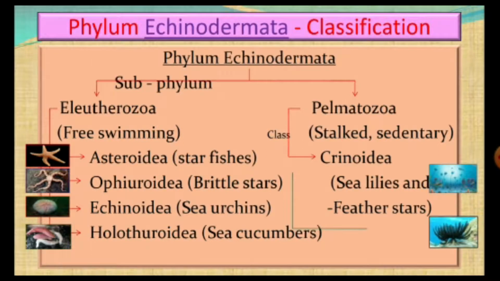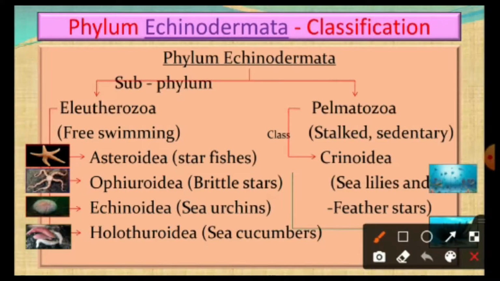So phylum Echinodermata is classified into two subphyla, Eleutherozoa and Pelmatozoa. Eleutherozoa are free swimming without stalk, whereas the Pelmatozoans are stalked and sedentary animals, they are immovable. Though these Eleutherozoans are free swimming, they move very slowly, they lead a sluggish life. This Eleutherozoa subphylum is classified into four classes.